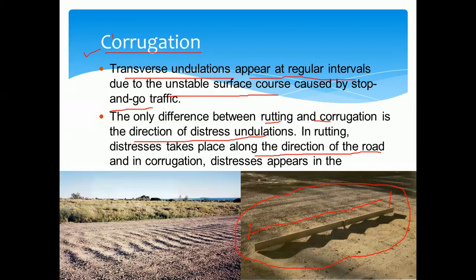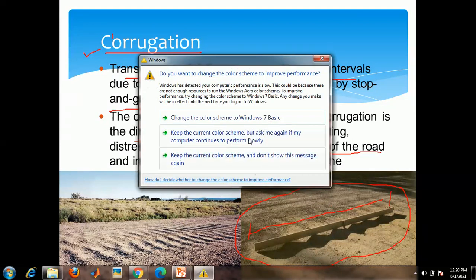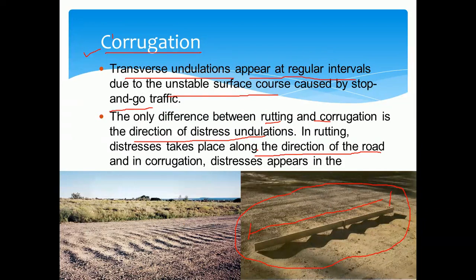And using smooth texture or round gravel aggregate, the smooth aggregate or the round or gravel sizes of the aggregate, if used at the surface, then also we can expect this type of failure.